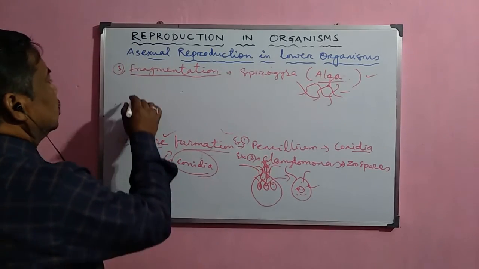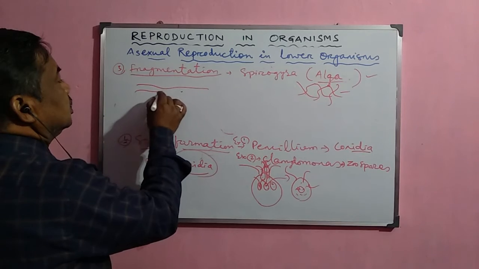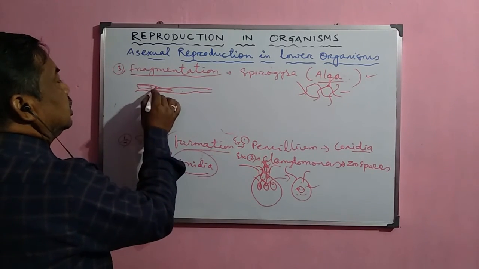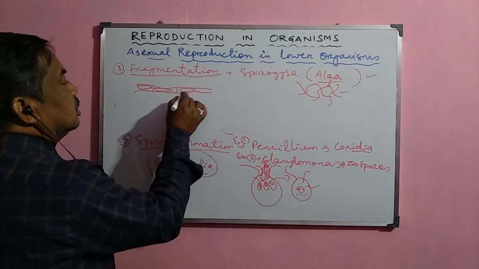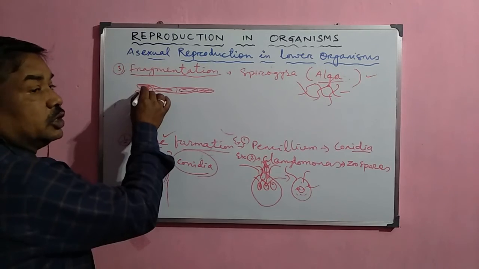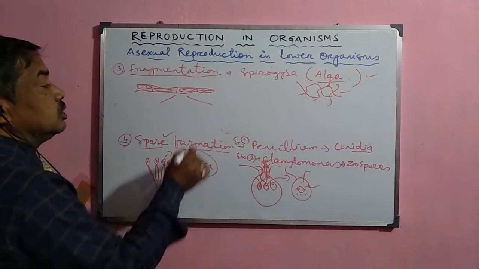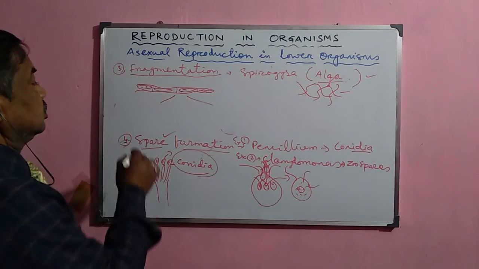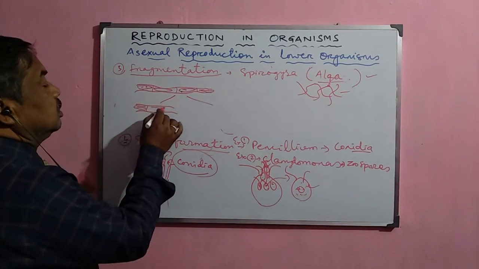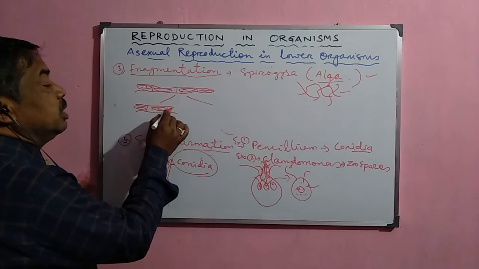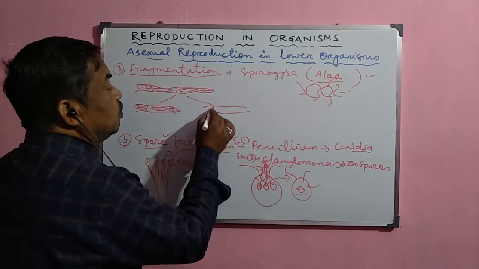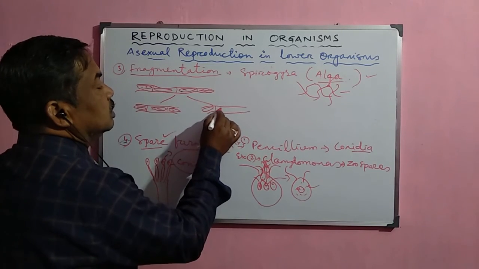Now this Spirogyra, suppose it is the microscopic view, and these are the different cells present in the Spirogyra. When the Spirogyra matures, it normally splits into two parts. Suppose this is one filament or one fragment of the mother, and this is another fragment. So two fragments are formed here.